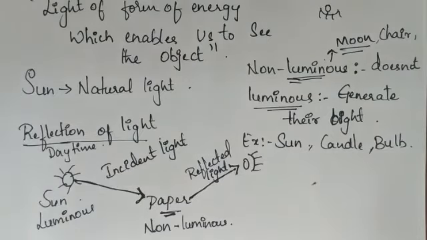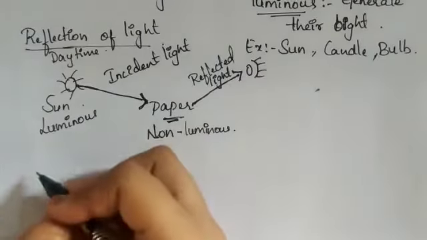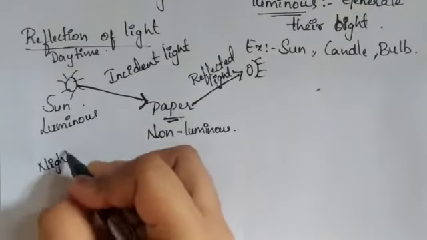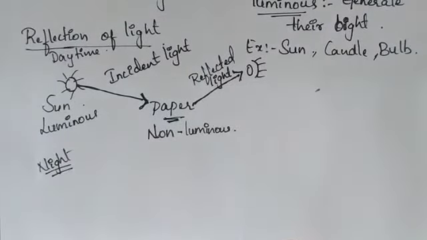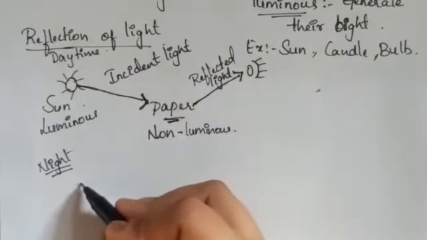Since this is about the daytime, now if we consider the night time, you can see the sun is not present. In that case, you can take the example of a torch or a bulb. From the bulb, the same process is occurring.